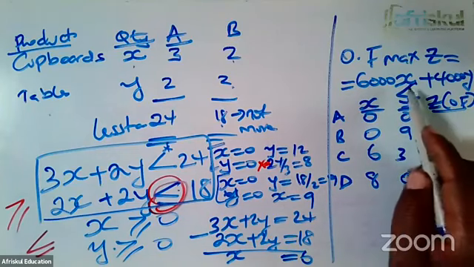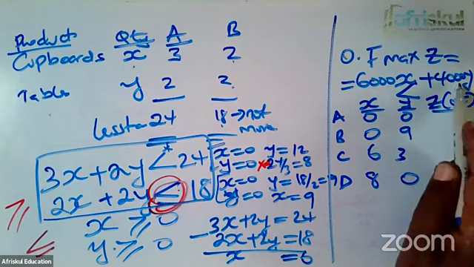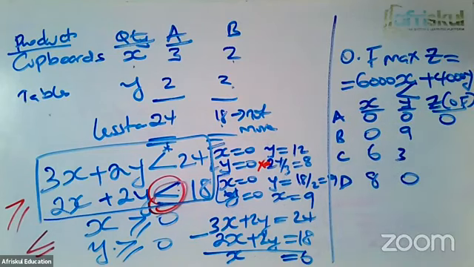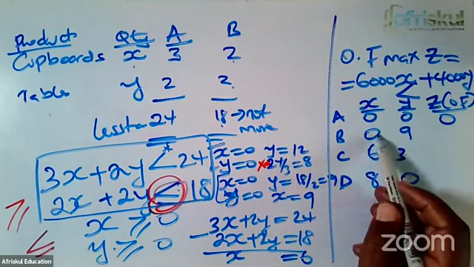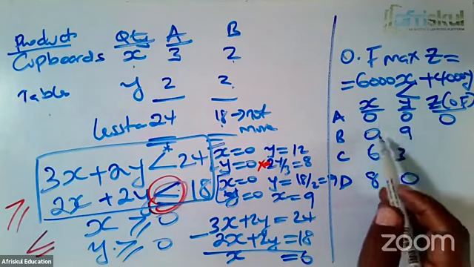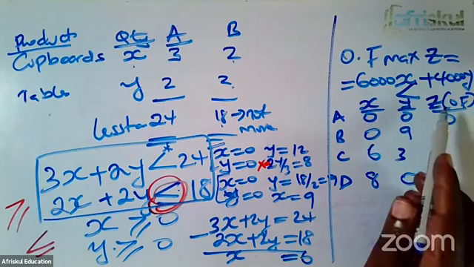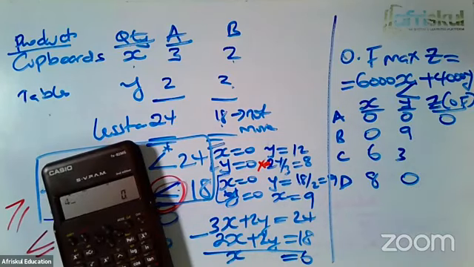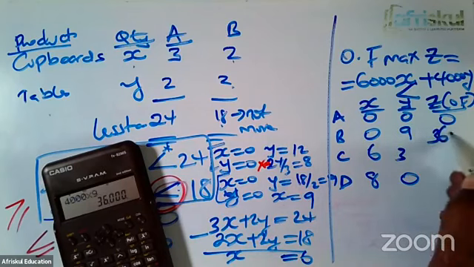So we are substituting here. When x is 0 and y is 0, then for A, the profit is 0. How about B? When x is 0 and y is 9, this will be 6,000 times 0 plus 4,000 times 9. 4,000 times 9 gives us 36,000.